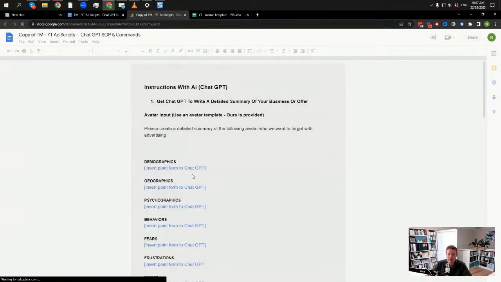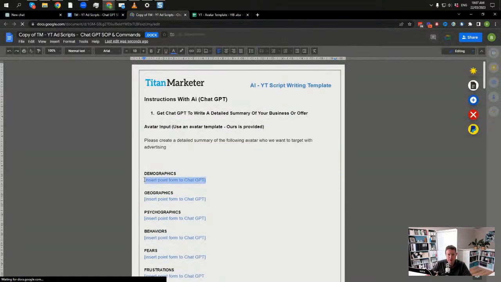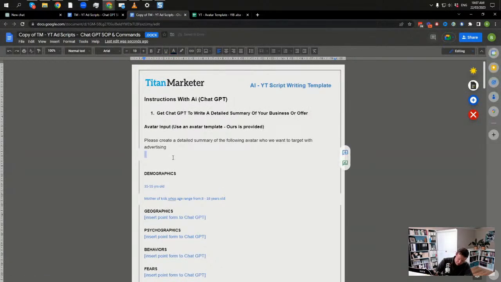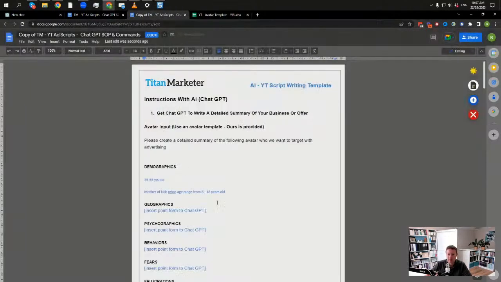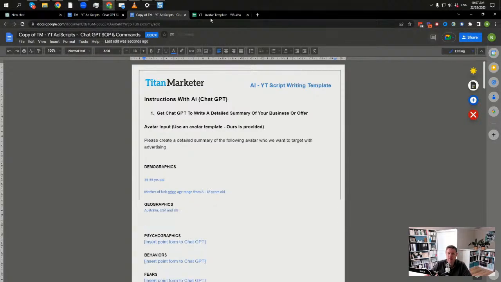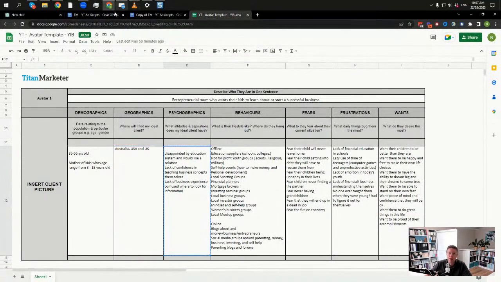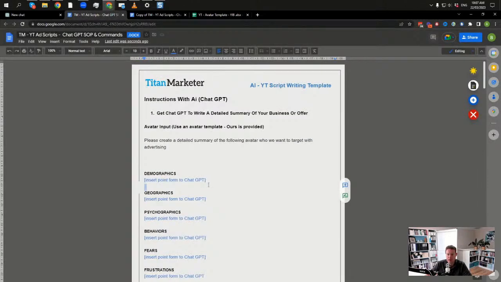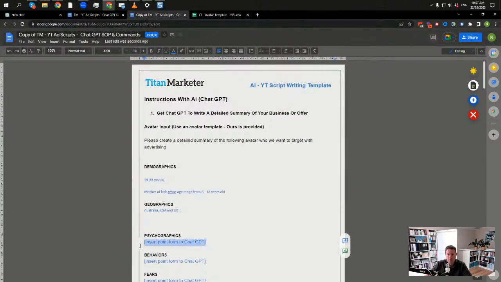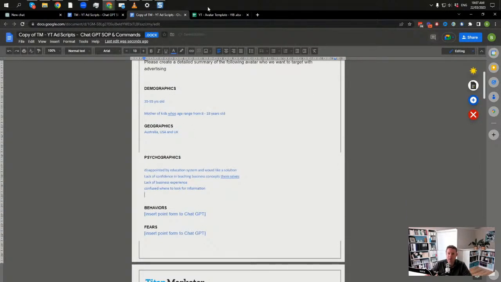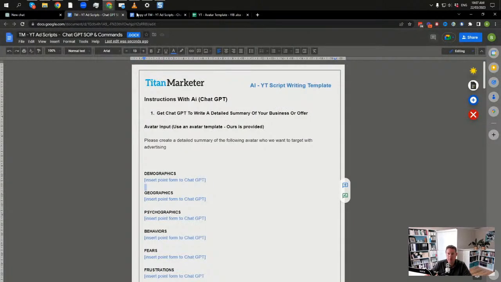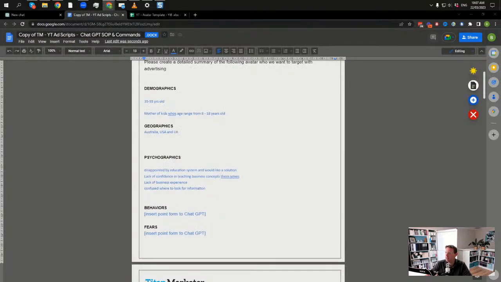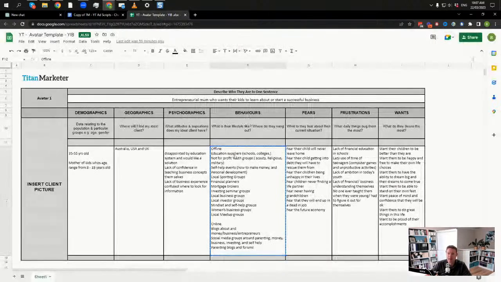Once this loads, I'll put this into my Google Doc. And I can just copy them out like so. Okay. Same with this one. Copy here. Paste here. Copy here. So this is when you do your avatar, basically you want to go through and probably just dot point out the things that you're looking for in your demographic. Now, this bit's really important. I'm not going to go through how to create your avatar because we just basically want to give ChatGPT as much good information as we can give it, right?